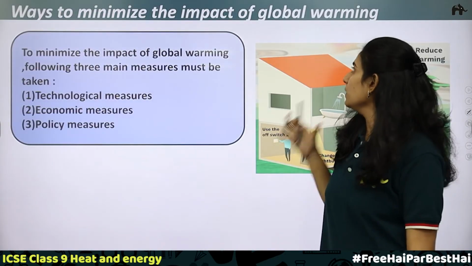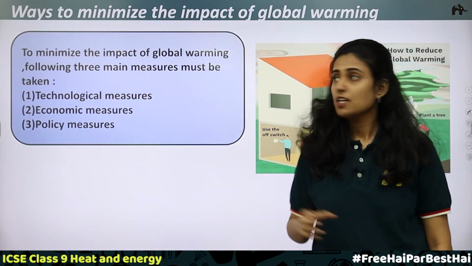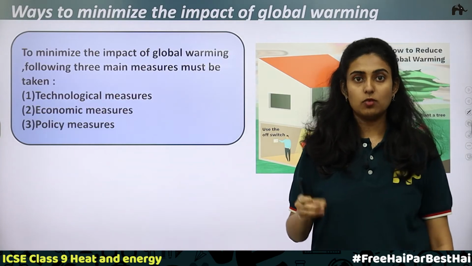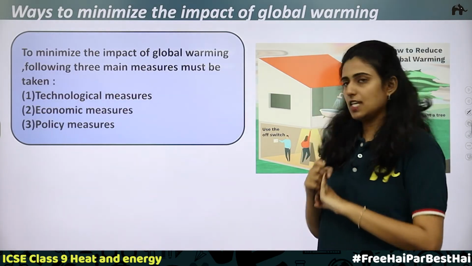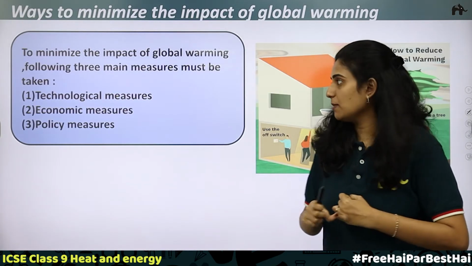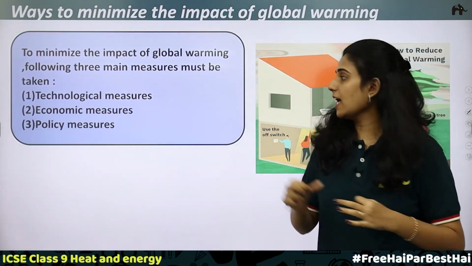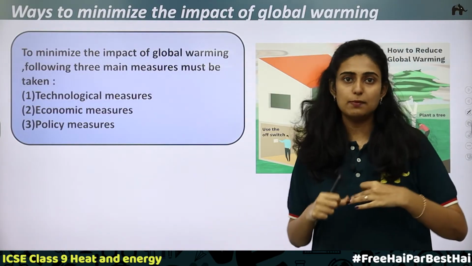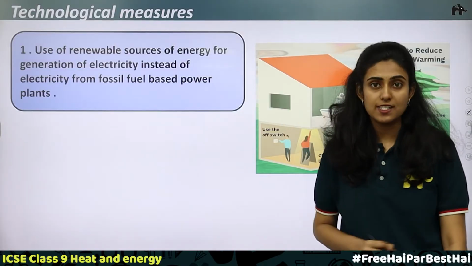Now, what are the ways to minimize the impact of global warming? To minimize the effect of global warming, what can be done? There are three measures that can be taken. First is the technological measures, second is economic measures, and third one is policy measures. So, we will explain them in detail. First one is technological measures.